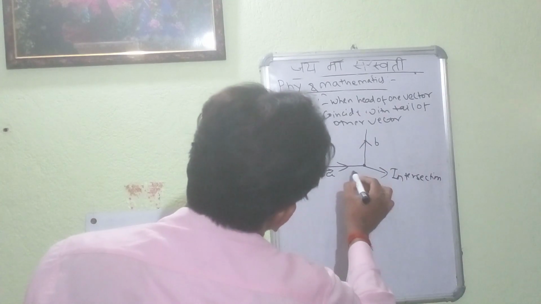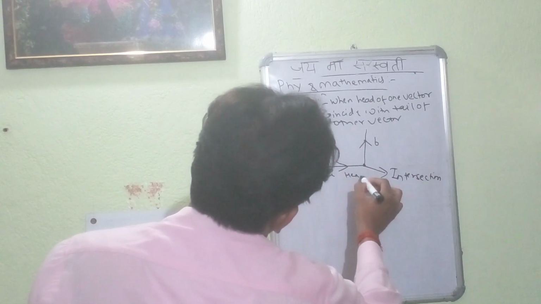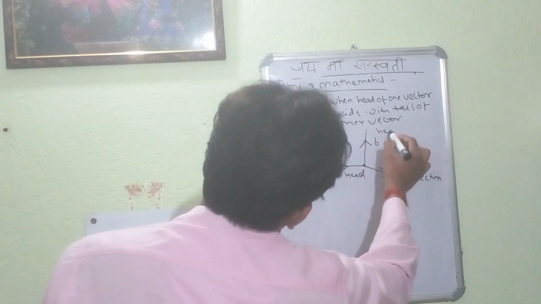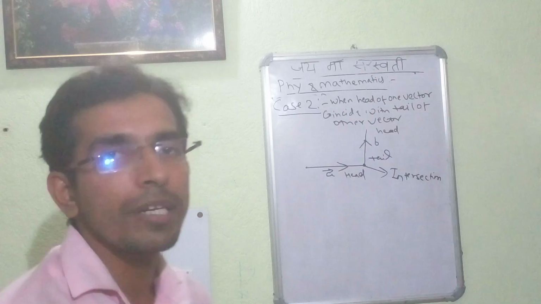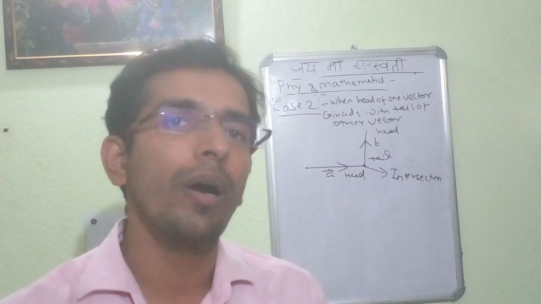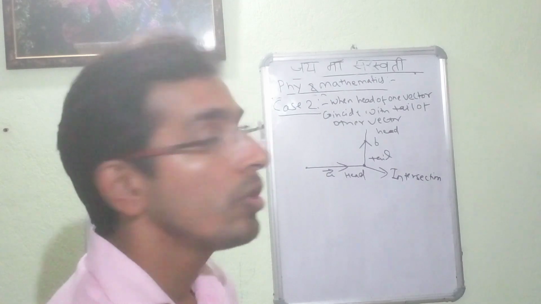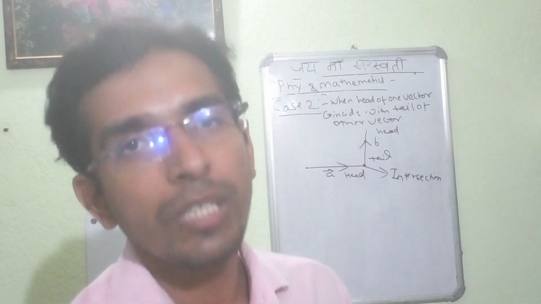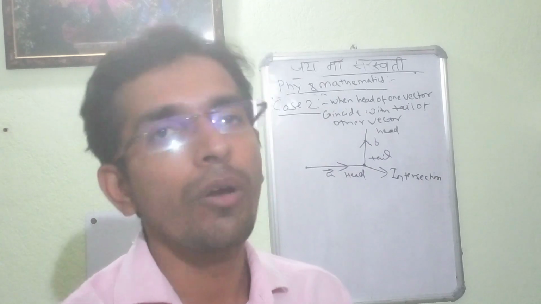In this case, this is the tail and this is the head, and this is the head and this is the tail. So the two vectors are coinciding in such a way that the head of one vector coincides with the tail of the other vector.